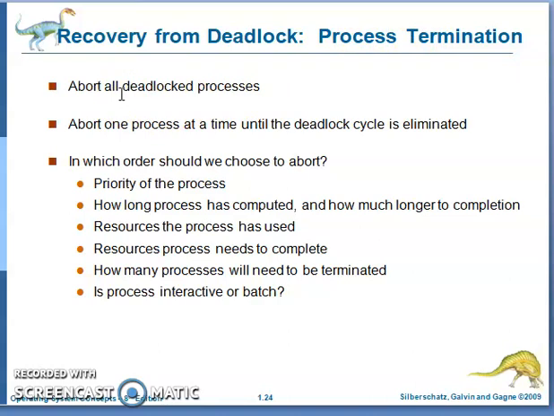You abort all the deadlocked processes at the same time. That means it is very costly. Cost means resource utilization is very poor and the cost is high. So the next method is abort only one process and verify whether the deadlock is removed or not. Otherwise, you terminate another process and verify whether the deadlock is eliminated or not. Like that, each and every time you terminate one process one by one until the deadlock is eliminated. This is the second method for process termination.